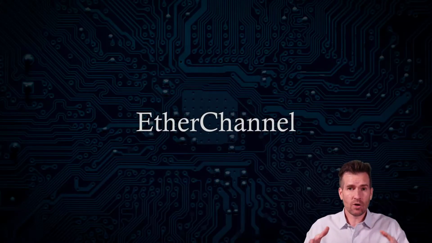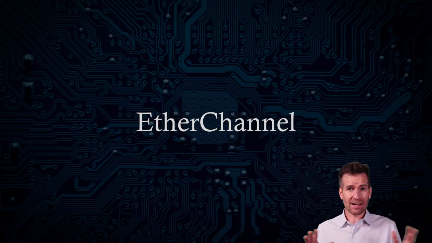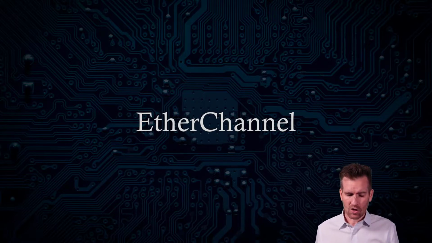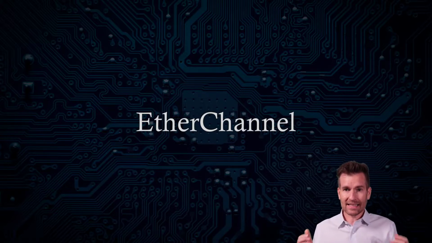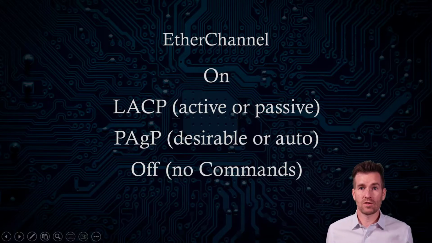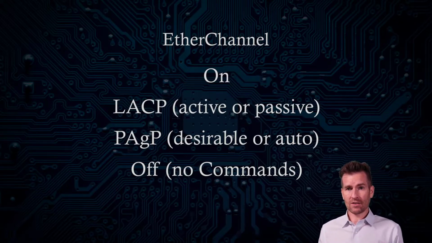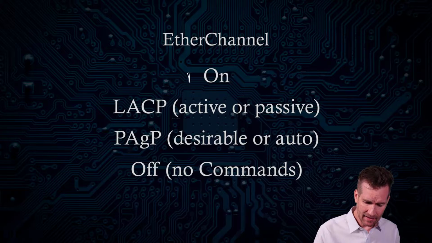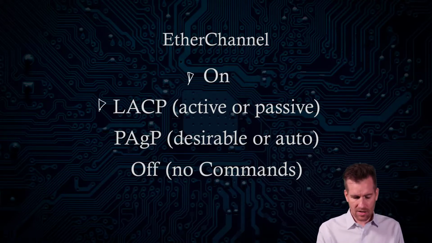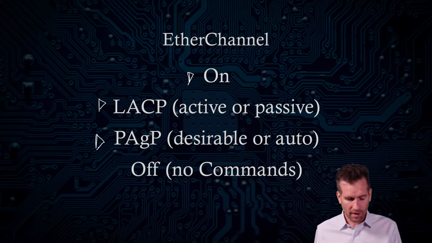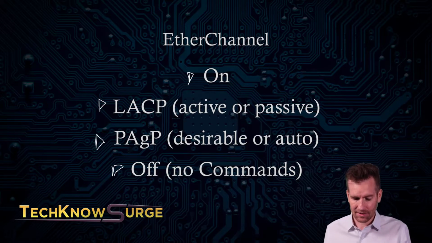With the Cisco curriculum and the Cisco test, from here on out, rather than calling it link aggregation, let's call it EtherChannels, because that's Cisco's version of this. So let's get into EtherChannels. Essentially, an EtherChannel can be one of three states. We can turn an EtherChannel on, or we can use LACP, or we could use PAgP, or off, which I added just by not having the command on here altogether.